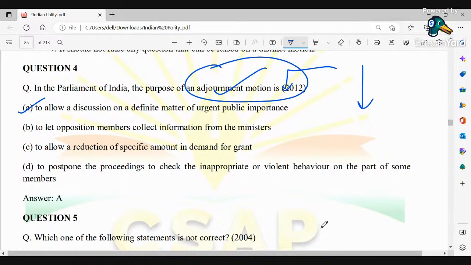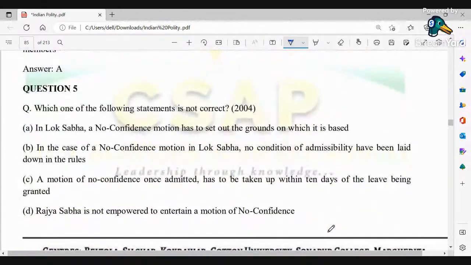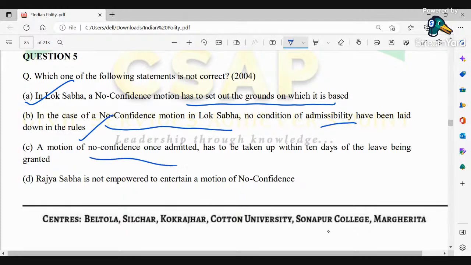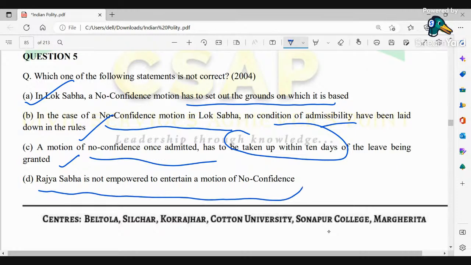Next, which one of the following statements is not correct? In Lok Sabha, a no confidence motion has to set out the grounds on which it is based. In the case of a no confidence motion in Lok Sabha, no condition of admissibility has been laid down in the rules. A motion of no confidence, once admitted, has to be taken up within 10 days of leave being granted. The last one: Rajya Sabha is not empowered to entertain a motion of no confidence.